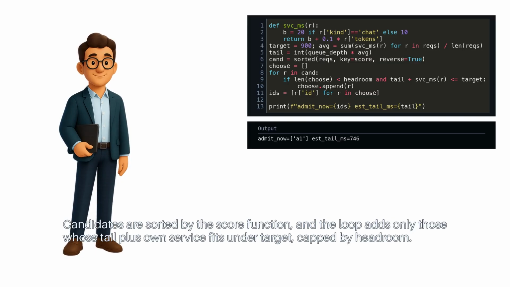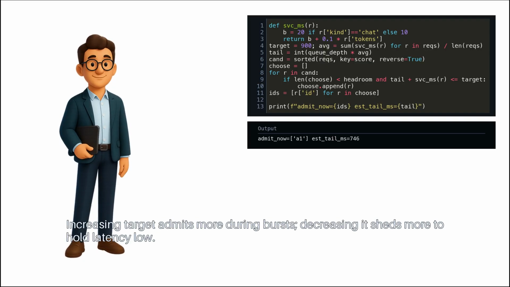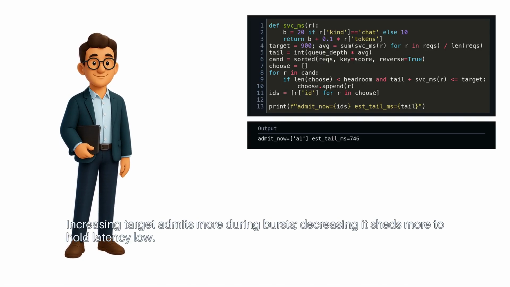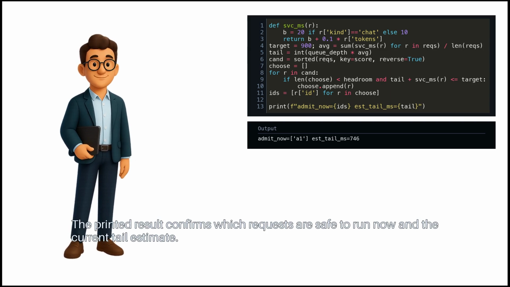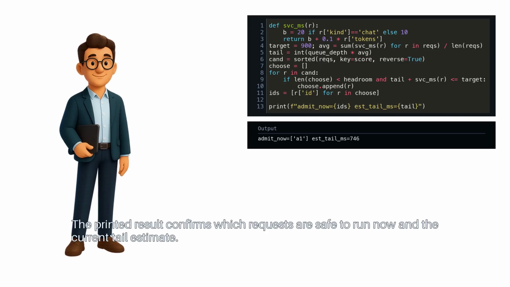Candidates are sorted by the score function, and the loop adds only those whose tail plus own service fits under target, capped by headroom. Increasing target admits more during bursts. Decreasing it sheds more to hold latency low. The printed result confirms which requests are safe to run now and the current tail estimate.